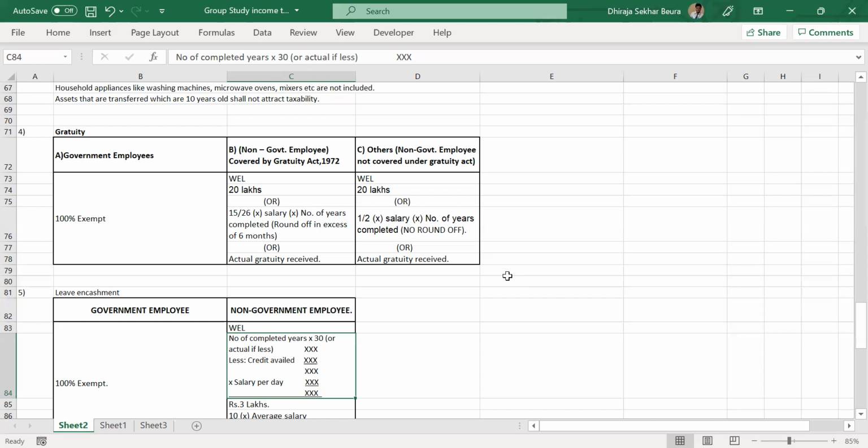No, you can't ignore. I'm telling you, we can't ignore. The reason is, if the question says he has received the gratuity amount, then he has received it. How? He has not completed 5 years. How can he receive the gratuity amount? It's an alternate universe. That's only in the question. It's not a question from the Gratuity Act. It's a question from the Income Tax Act. That is completely separate, right? We are not giving an exam in the Gratuity Act.